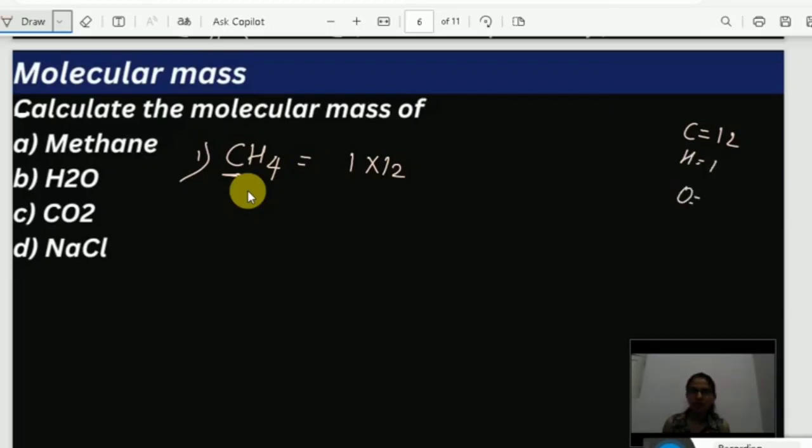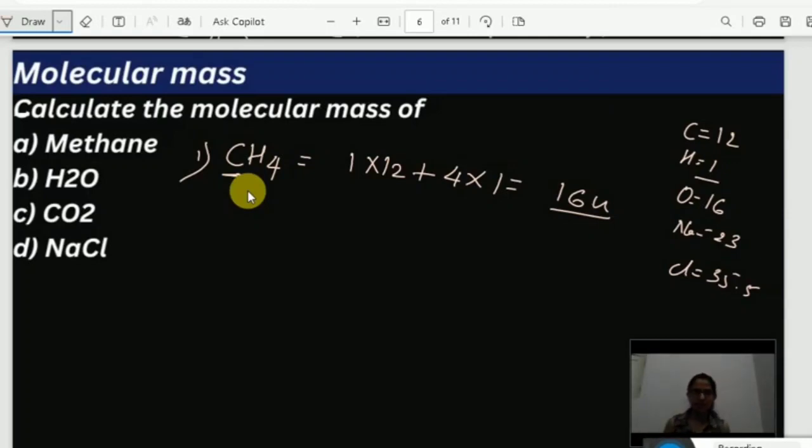Okay. Oxygen 16, Na 23, Cl 35.5. Now you can easily solve. One carbon I have, so 1 into 12 plus 4 hydrogen I have, 4 into, what is the atomic mass of hydrogen? 1. So if I solve this, 12 plus 4, 16 U. But if they ask you gram molecular mass, then you are going to write 16 gram.